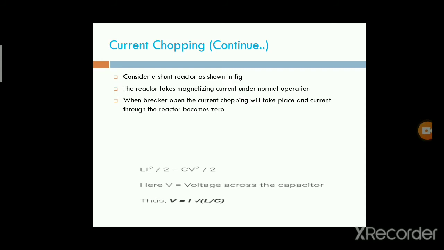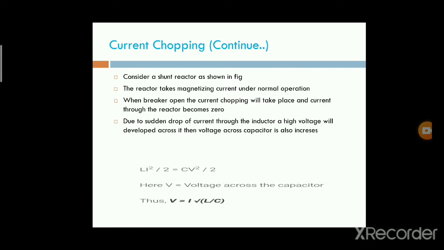When the breaker opens, the current chopping will take place and the current through the reactor becomes zero.